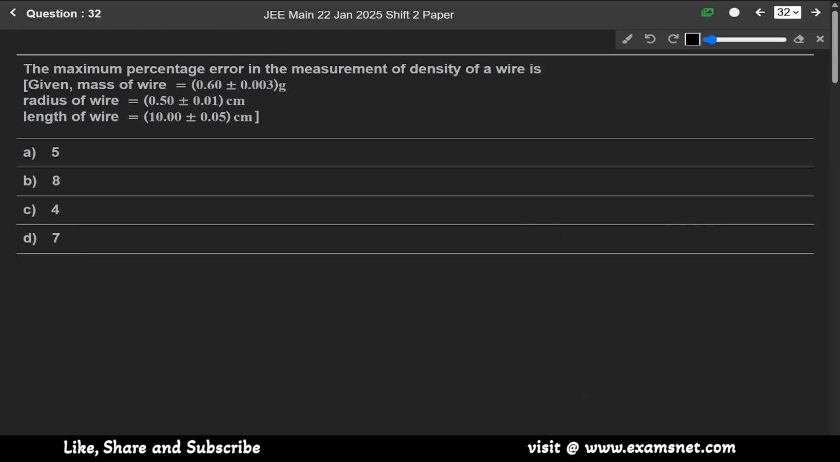Now next question 32. The maximum percentage error in the measurement of the density of a wire. We have to find the percentage error. Okay. So this question is from the chapter of physics and measurement only, because we have to find the error here, na?